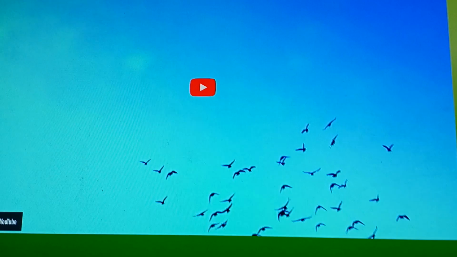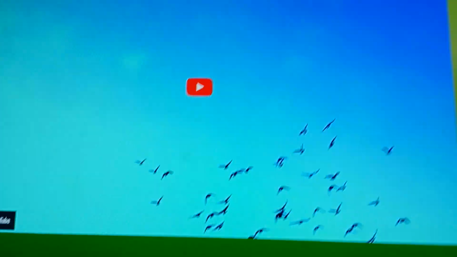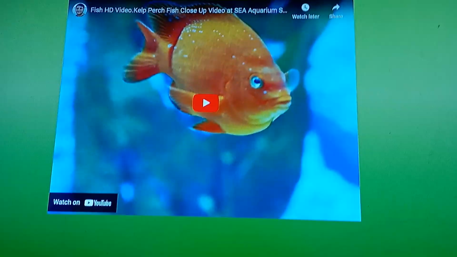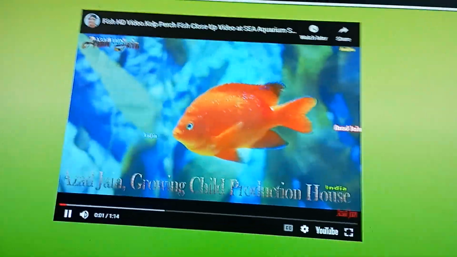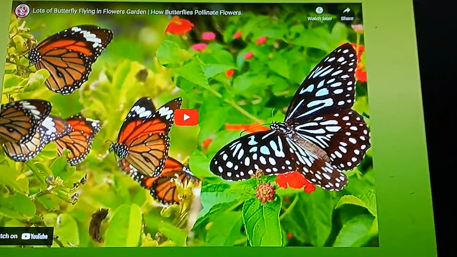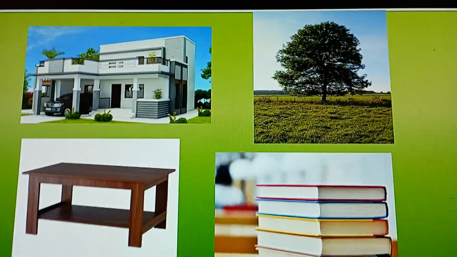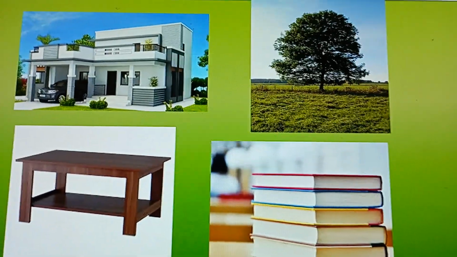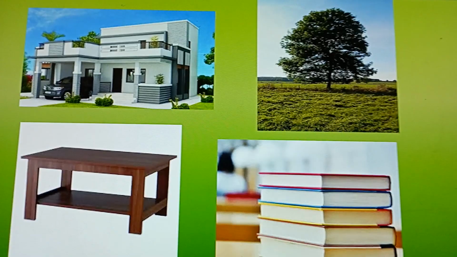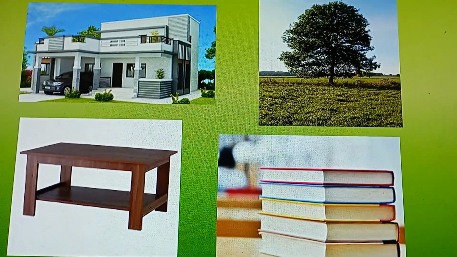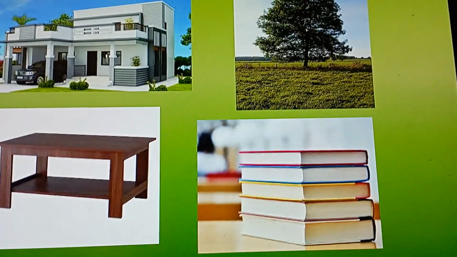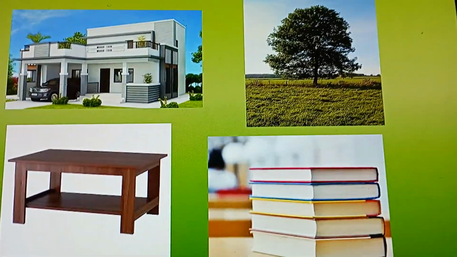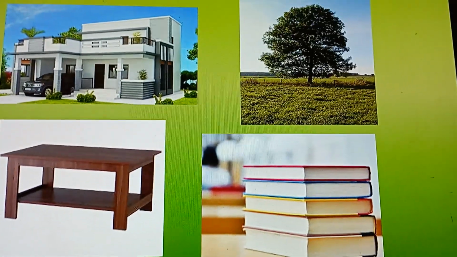What you observe in the first case: birds are moving. In the aquarium, fishes are moving. In the garden, butterflies are moving. Observe these pictures: building, trees, table, books. How are they? Are they moving, or are they at the same place?